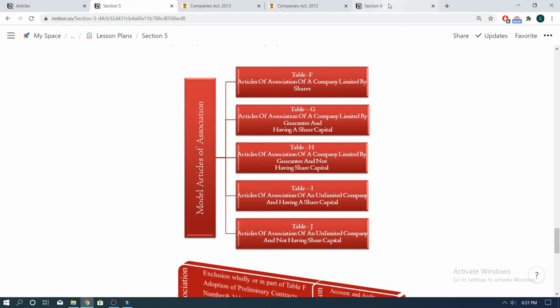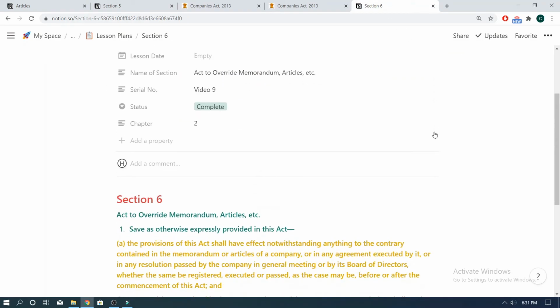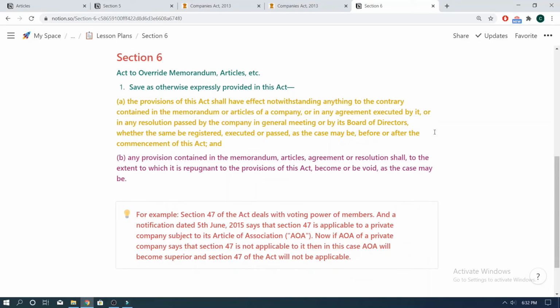Now, let's begin with section 6 of the Companies Act 2013, which is Act to Override Memorandum, Articles, etc. Section 6 says, save as otherwise expressly provided in this Act, the provisions of this Act shall have effect, notwithstanding anything to the contrary contained in the memorandum or articles of a company, or in any agreement executed by it, or in any resolution passed by the company in general meeting, or by its board of directors, whether the same be registered, executed or passed, as the case may be, before or after the commencement of this Act, and any provision contained in the memorandum, articles, agreement or resolution shall, to the extent to which it is repugnant to the provisions of this Act, become or be void as the case may be.